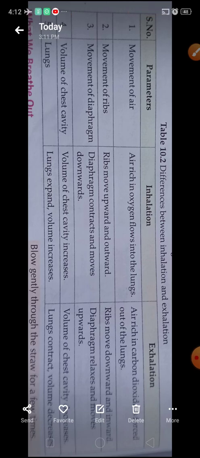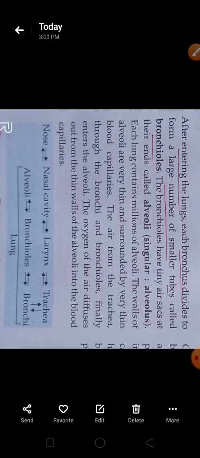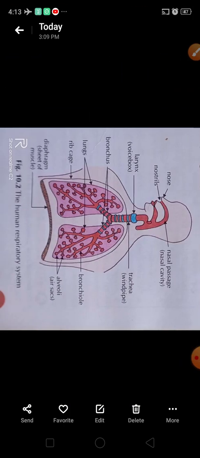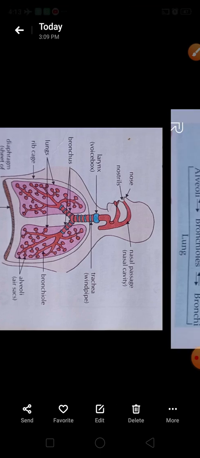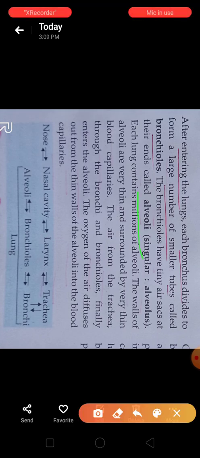So children, in this topic, some important questions I am saying once again. First of all, learn all the parts of the respiratory system and their pattern, where the air is coming in or going out. Next, a question may be asked: what is the function of alveoli? The main function of alveoli is the exchange of gases.